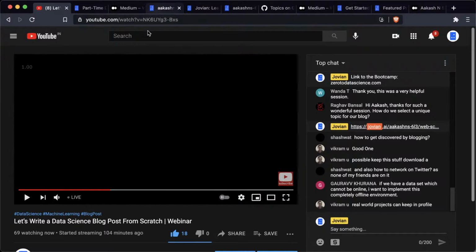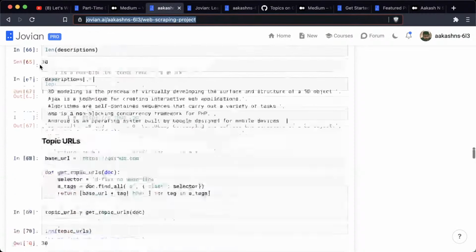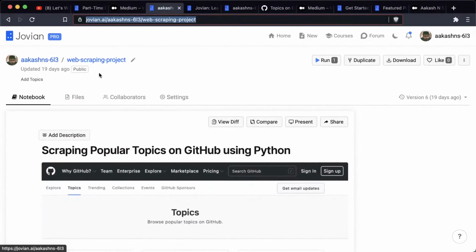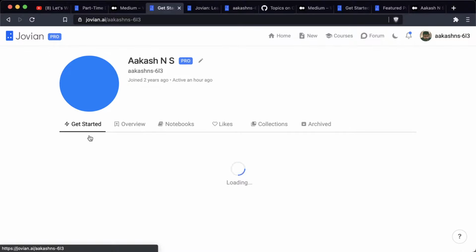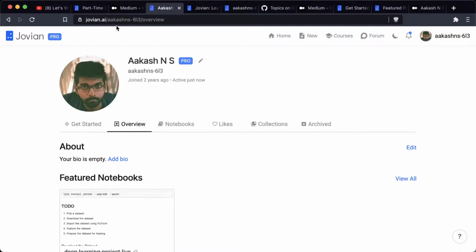There's a question about profiles. So Jovian is also a great place to build a data science profile. If you put up your Jupyter notebooks and data science projects on Jovian, then your Jovian profile will show all of these, and you can fill out a bunch of other information as well. Maybe let me show you my real profile.